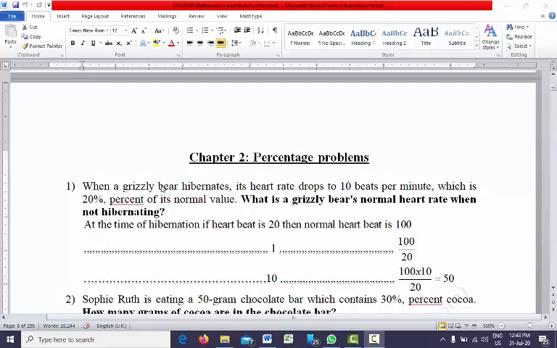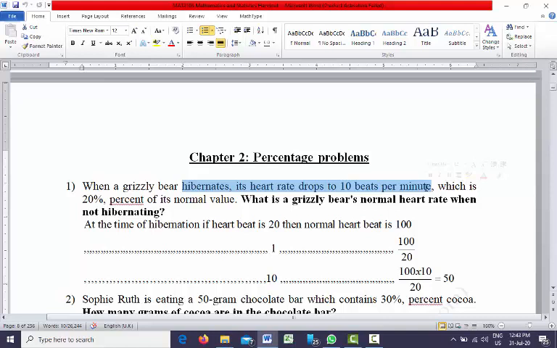Chapter 2, percentage problems. Question number 1. When a grizzly bear hibernates, its heart rate drops to 10 beats per minute. So when the bear goes into hibernation, its heart rate will drop to 10 beats per minute.